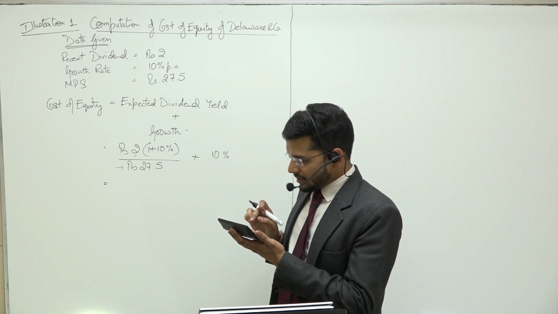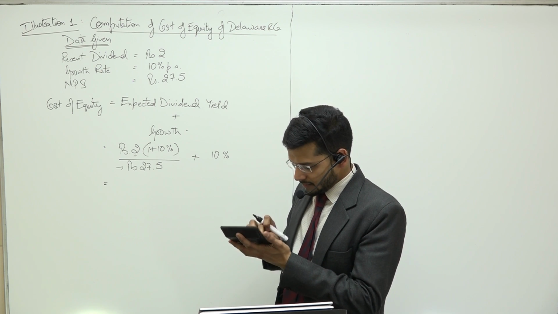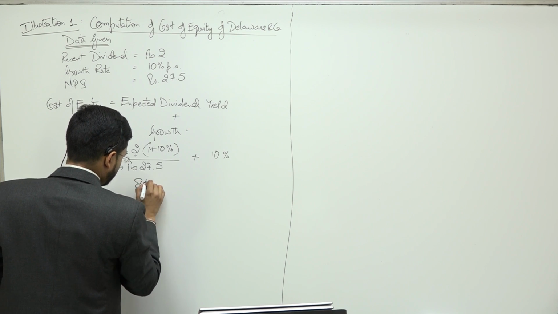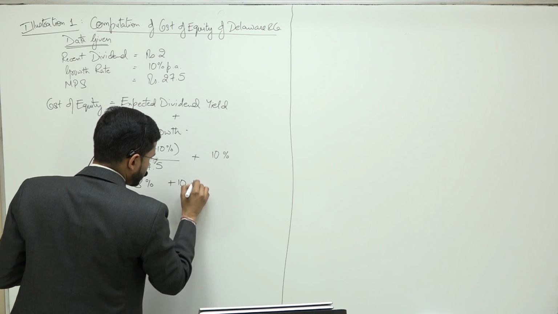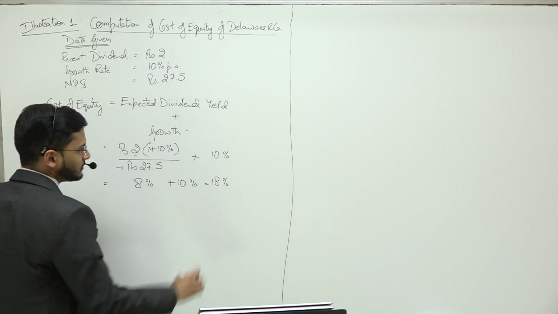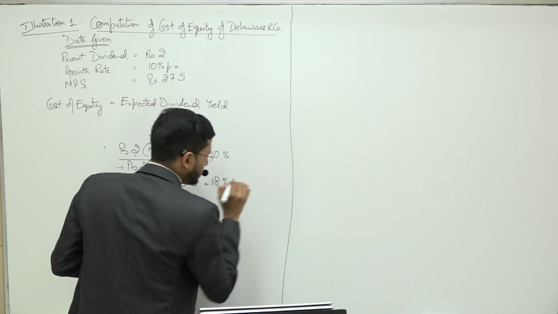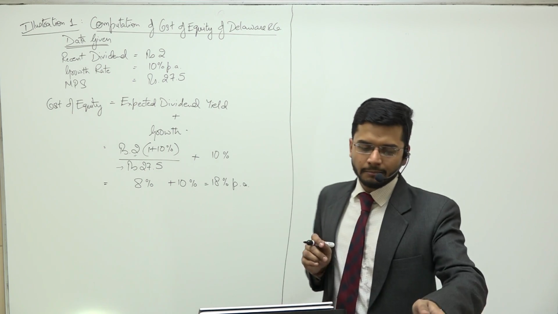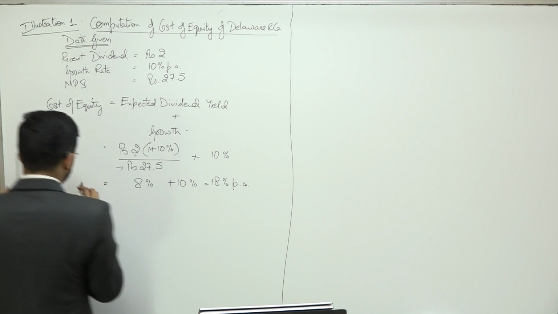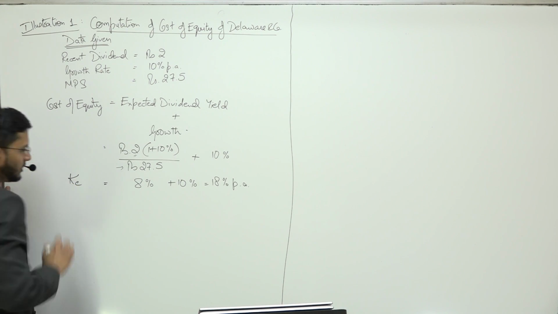So this comes out to 8% plus 10%, which is 18% per annum. This is the formula for cost of equity, or KE.